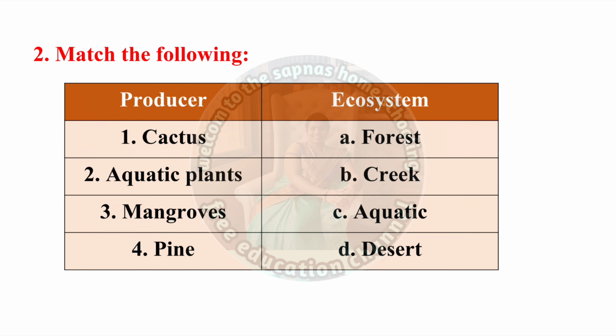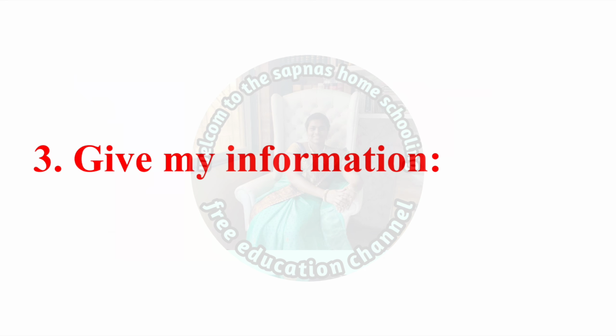Second, match the following. Producer and ecosystem. Cactus, desert. Aquatic plants, aquatic. Mangroves, creek. Pine, forest. Question number 3. Give brief information.